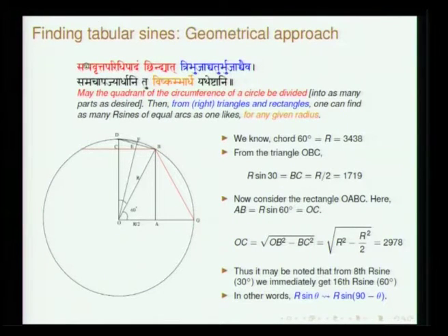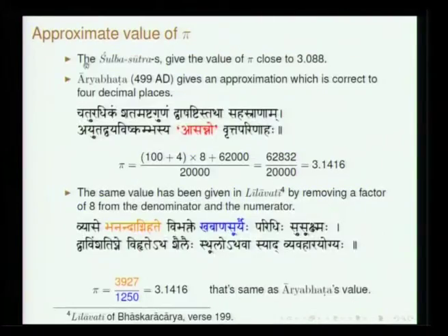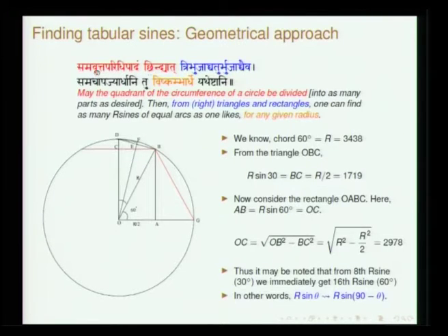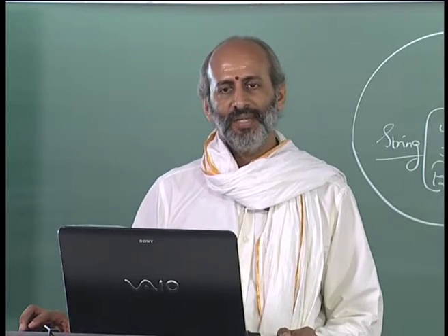So, what is the verse? In fact, it was referred to earlier: paridhe shadbhagajya vishkambhardena satulya. So, this specification of radius as equal to the value of chord 60 was in connection with this verse. Samavritta paridhipadam chindyat tribhujat chaturbhujat chaiva, samachapadyardhani tu vishkambhardhe yatheshtani. So, this is the geometrical approach to construction of the sine table given by Aryabhata.